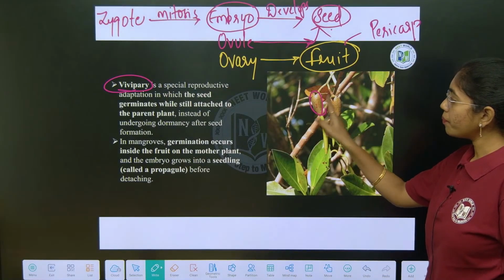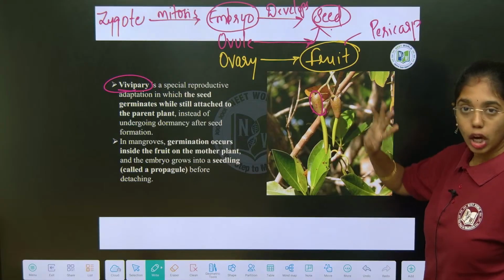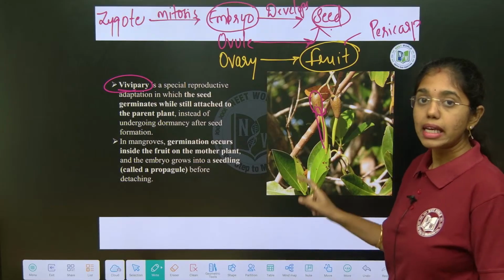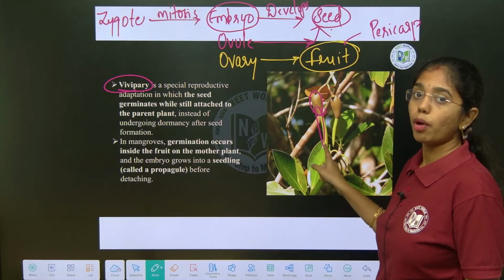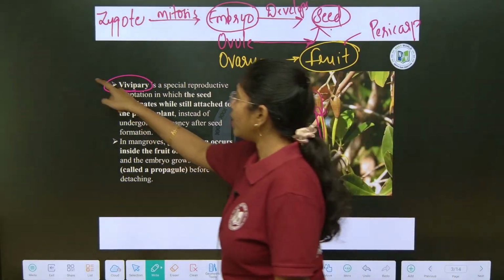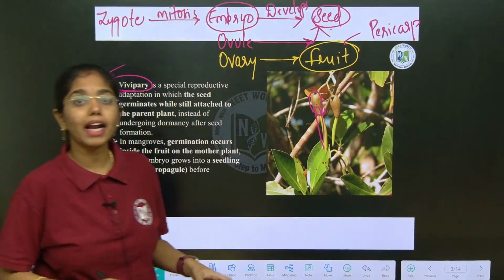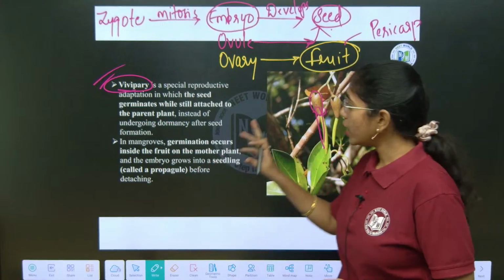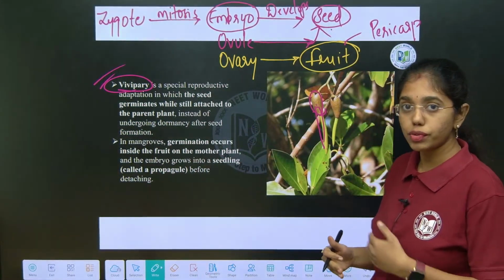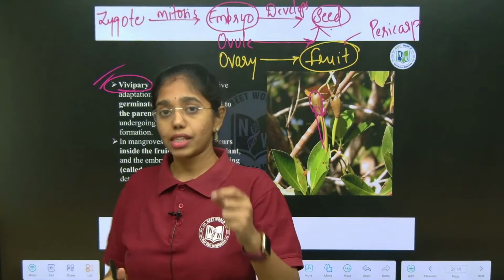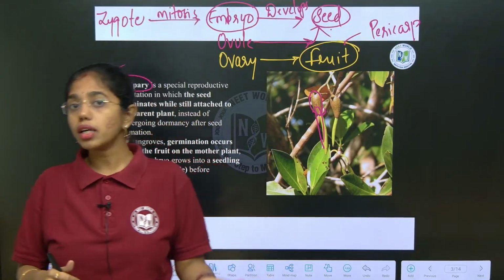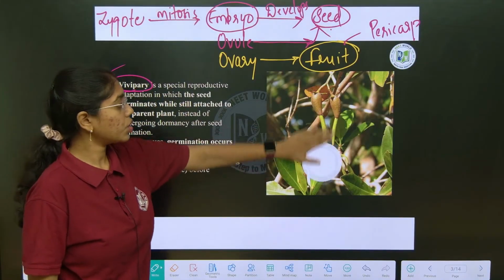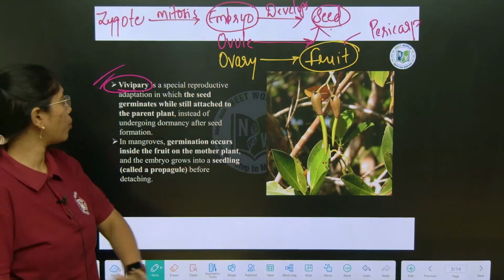Seed is formed in the plant body, which is common in all plants, but here the seed starts germinating in the plant body itself, and that concept is known as vivipary. This is observed mostly in plants in stressful conditions where seeds are unable to germinate. In mangroves, the halophytes which grow in extreme salt conditions, seeds cannot germinate in extreme salt conditions. So seed germination, that is vivipary, takes place when it is present in the plant body itself.